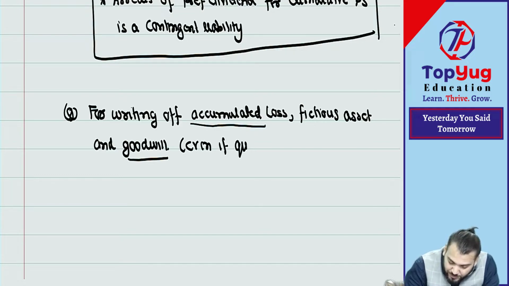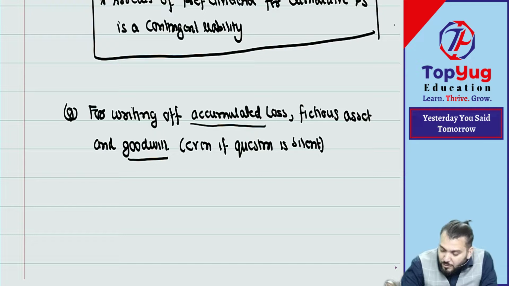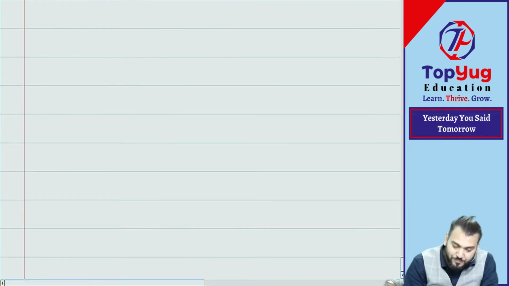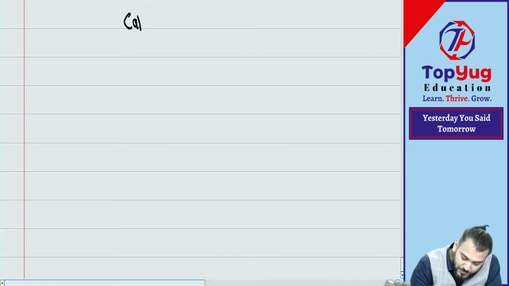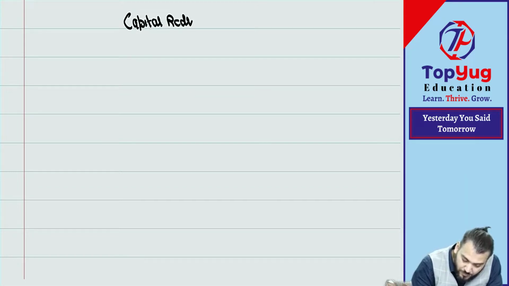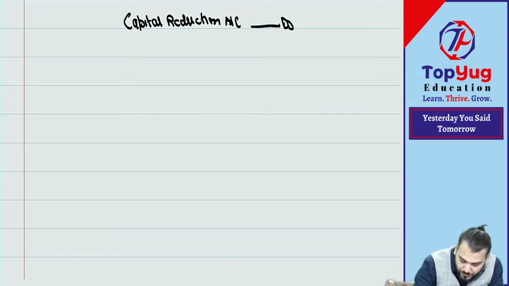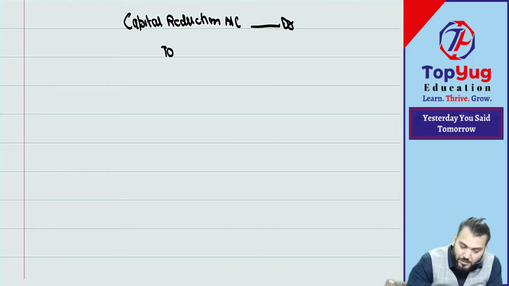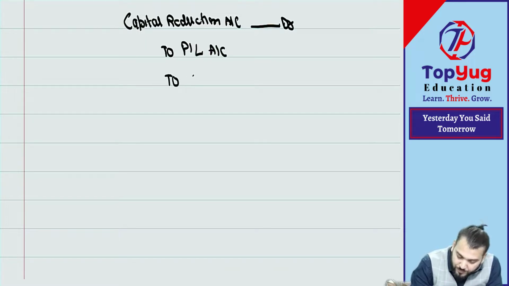So for writing off these, even if the question is silent, you write off by using which account? Capital reduction account debit, to what? Profit and loss account, to what?